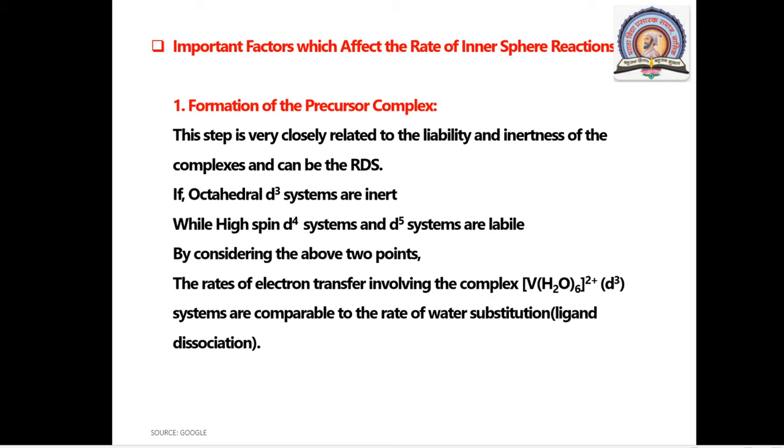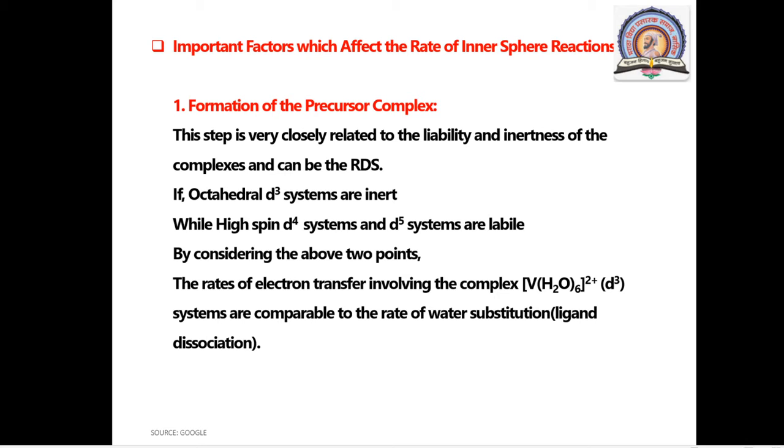As we have already seen, in the inner sphere mechanism there is formation of a precursor complex. This step is very closely related to the lability and inertness of the complexes, and thus it can be the RDS, that is, the rate determining step. Student, we have already seen what labile complexes and inert complexes are, along with examples, so there is no need to repeat it in today's lecture.